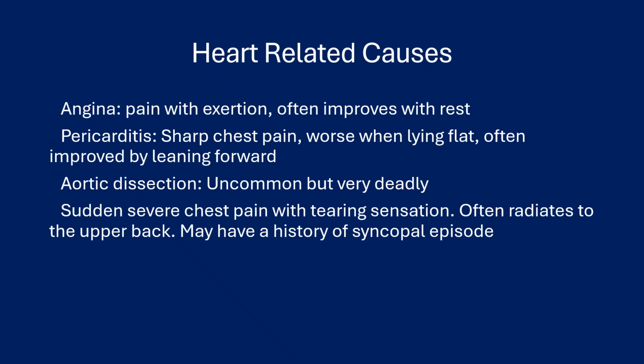Heart-related causes: angina, pain with exertion, often improves with rest. Pericarditis, sharp chest pain, worse when lying flat, often improved by leaning forward. Aortic dissection, uncommon but very deadly. Patients may describe it as a sudden severe chest pain with a tearing sensation, often radiating to the upper back, and may have a history of syncopal episode.